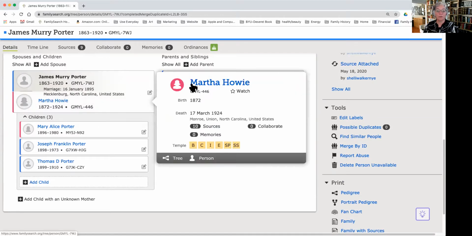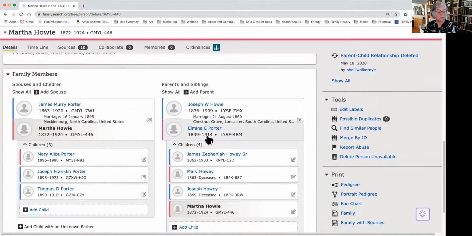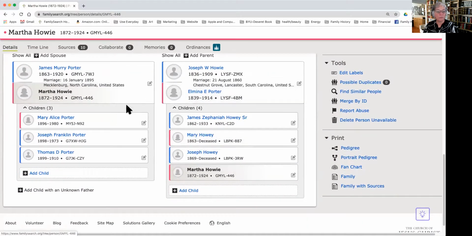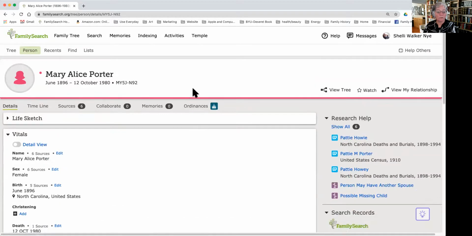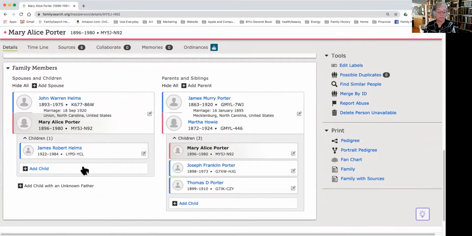I'm going to go to Martha's page. Just check out that the family looks really good. There's no additional people there. I'm going to go now to Mary Alice's page. I just want to make sure that she doesn't have duplicate parents. And the whole family looks good. She's got her son, her husband, and just her two siblings.